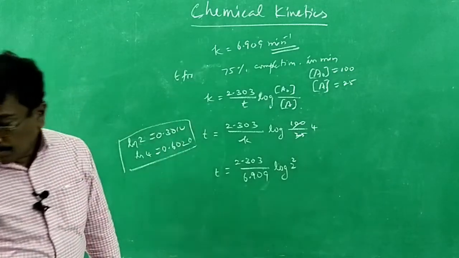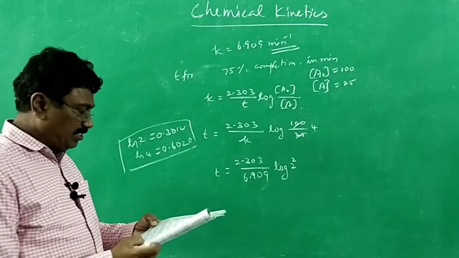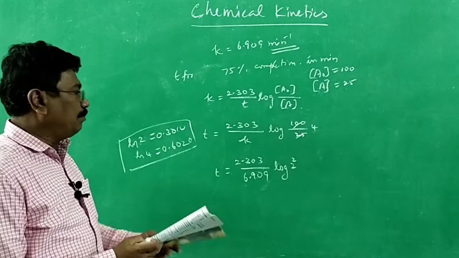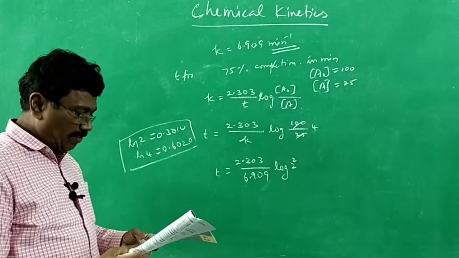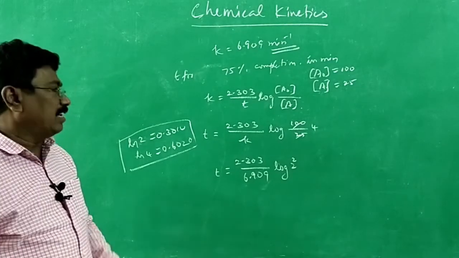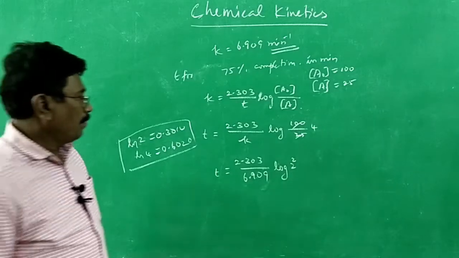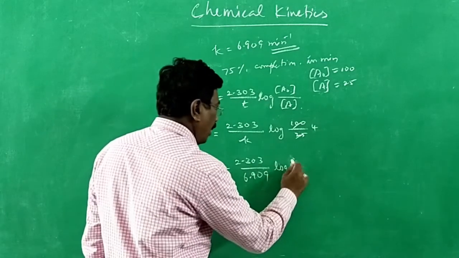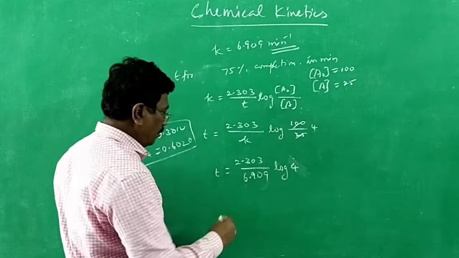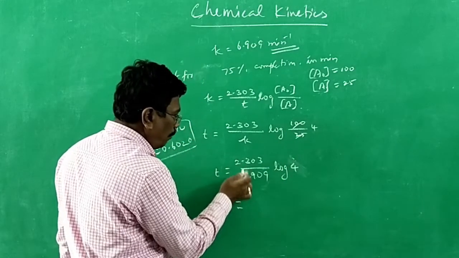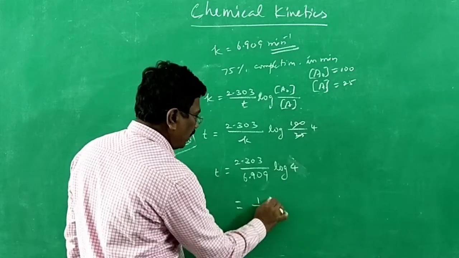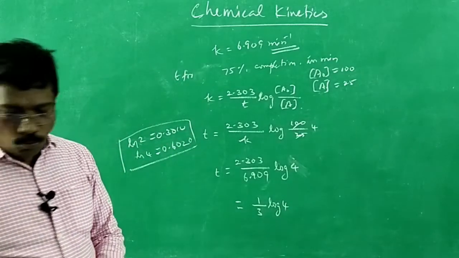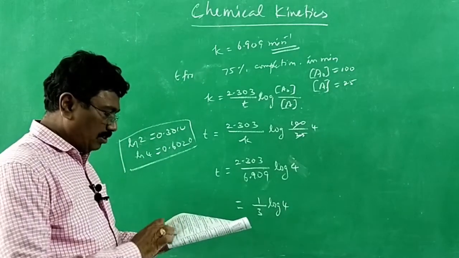But here in the question, if you go for the options, they are given in terms of log 2, log 3 by 4. So they didn't solve the sum. They gave log 2, log 3 by 4 like that. So let it be like this, or let it be log 4. We shall see in what way the answer comes. Here it is 1 by 3 log 4. Whether this option is given, we shall see. 1 by 3, no, this option is not available.